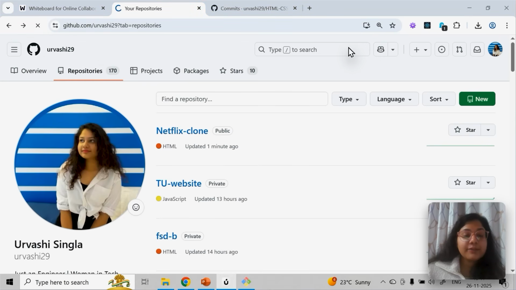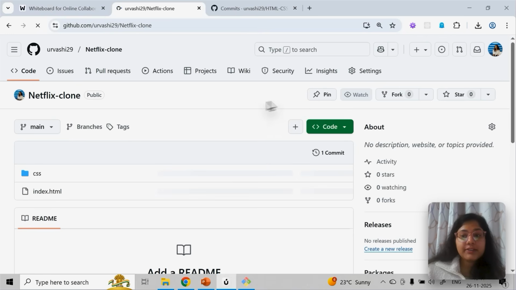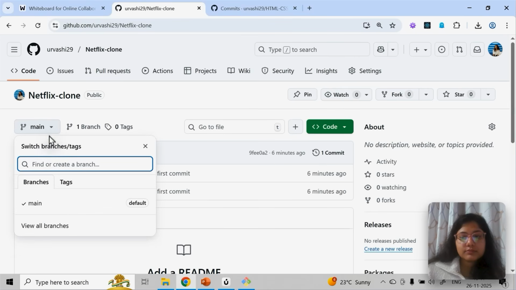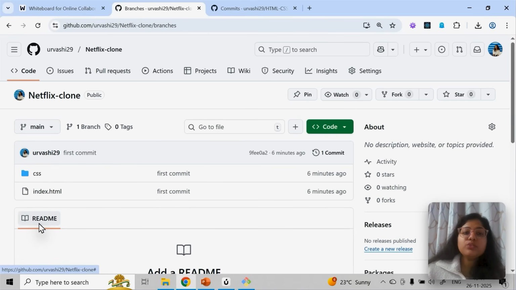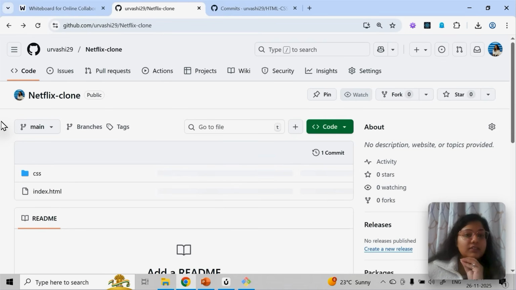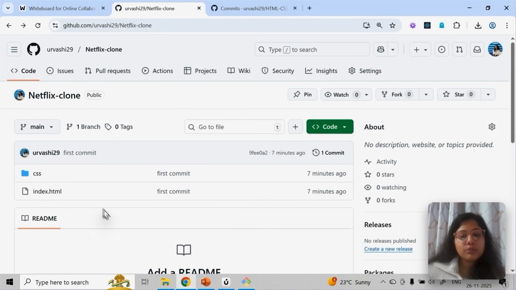And we created a new branch, right? We created the main branch. So you can see the main branch as well. This is the main branch. Okay, this is your main branch. If you click on all the branches, right now there is no other branch. What are branches? I'll explain it. No worries, we'll go on that topic. For now, we just did a simple thing: how we can push our code from local to our GitHub.